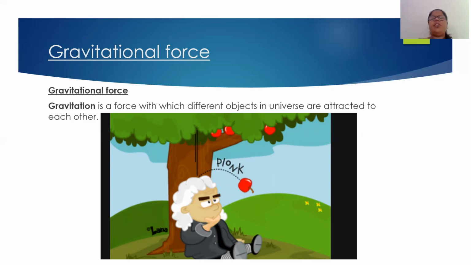Then the moon, which is the natural satellite of the earth, why is the moon fixed at a place only? Why is the moon not falling? Because of gravity. Okay, the gravitational force is helping the moon to stay at its own position. So gravitational force helps to attract objects and helps to make the objects stay at their own position. So it is our first non-contact force, that is gravitational force.